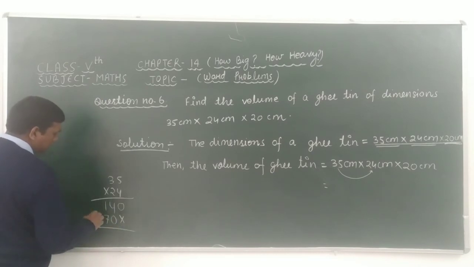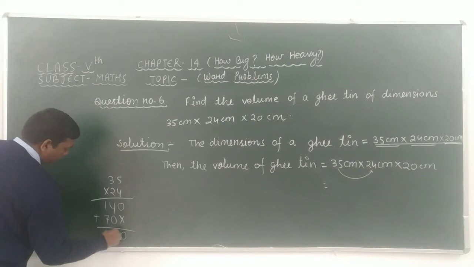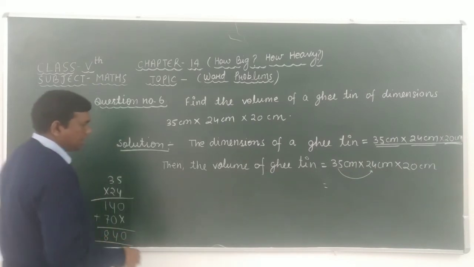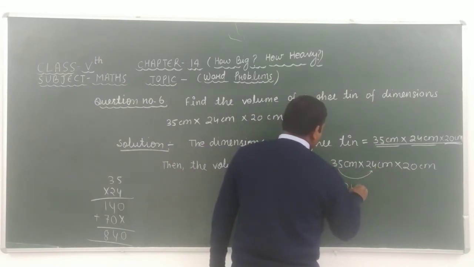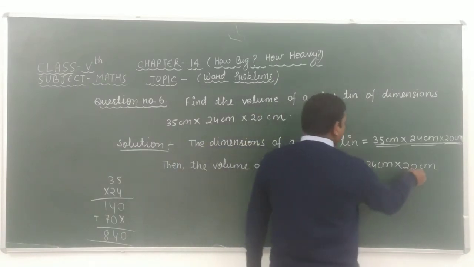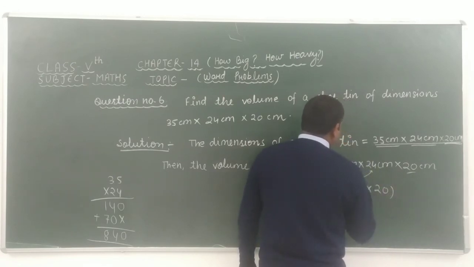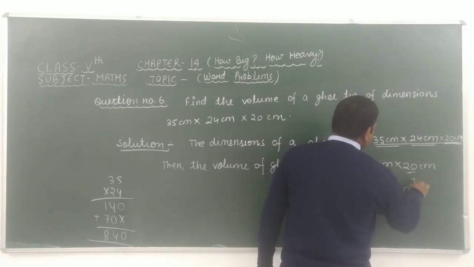So after adding these we get 0, 4 plus 0 is 4, and 7 plus 1 is 8. It means that 840. So after multiplying these we get 840 into 20, and the unit of volume is centimeter cube.